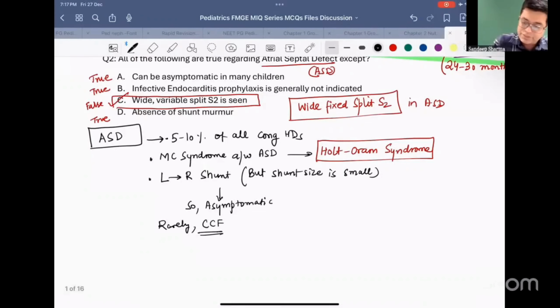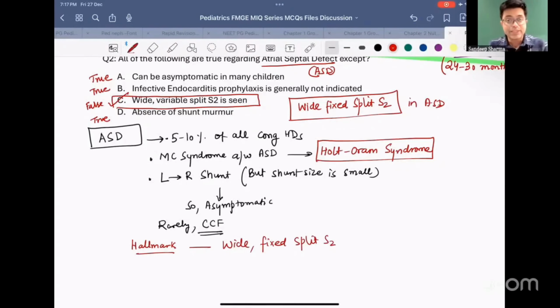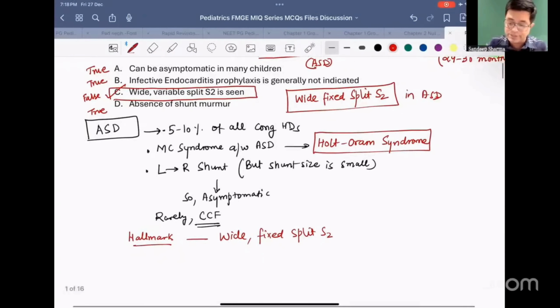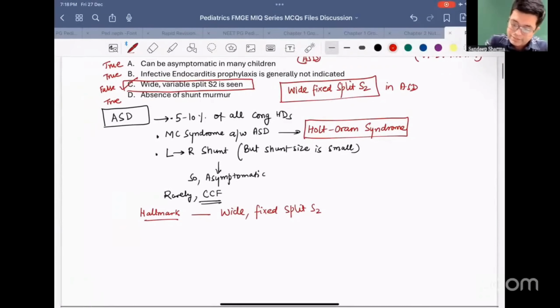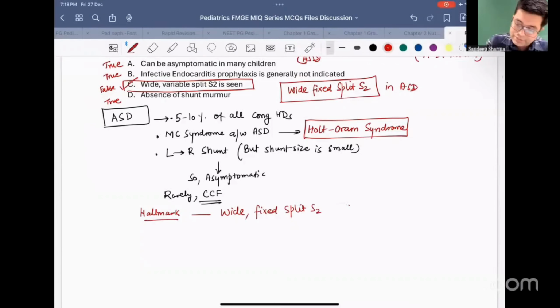About ASD, what is the hallmark finding? Hallmark means something which is always present in ASD. The hallmark finding is wide fixed splitting of second heart sound. Now, second heart sound has two components, an aortic component and a pulmonary component. In a patient of ASD, the pulmonary and aortic components become split and the gap between them is the same during inspiration and expiration. If I have to show you diagrammatically, it will appear something like this.